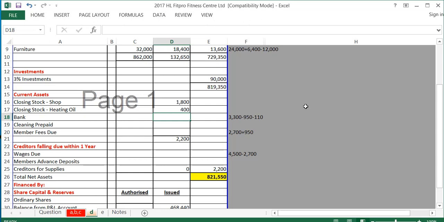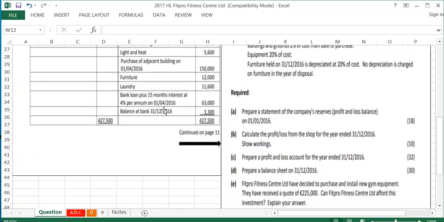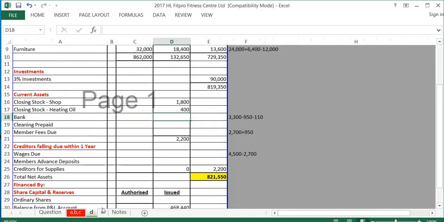Bank. In the question, we can see that the bank balance here at the end is a credit balance. So when that comes down at the start of the next month, it's going to be brought down as a debit balance over here, which will be an asset. So my bank is an asset of 3,300. At the end of the year, there's actually more adjustments to the bank, because in note 4, it says the closing bank figure does not take into account bank charges of €110 and a dishonoured cheque of 900 received from a member in respect of fees.